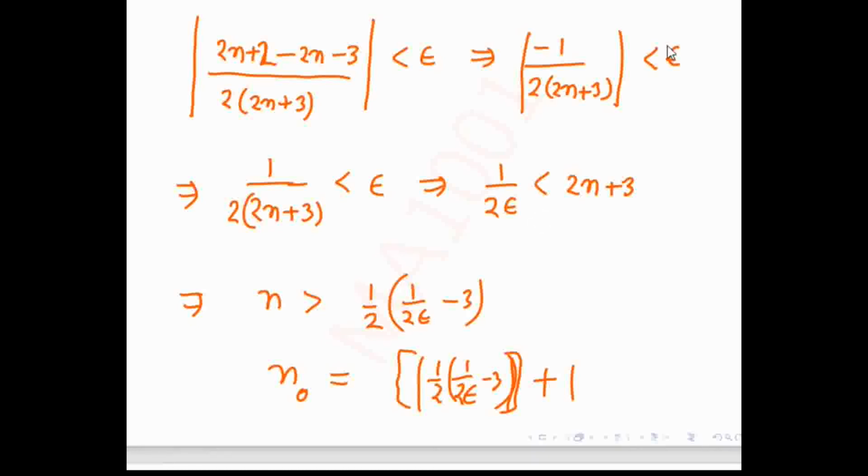Sir, how did we get L is equal to 1 by 2?